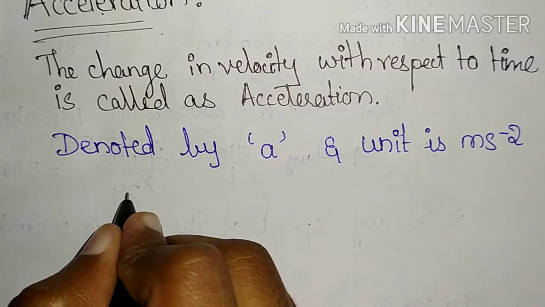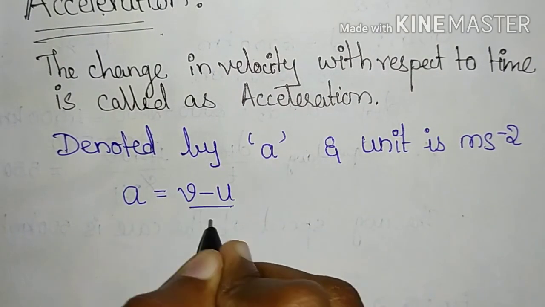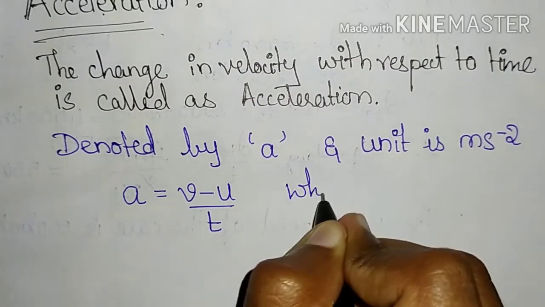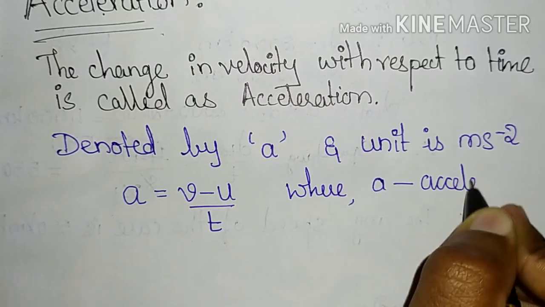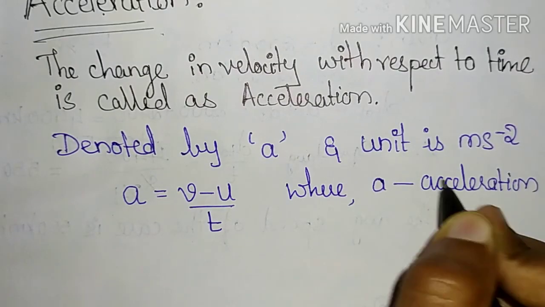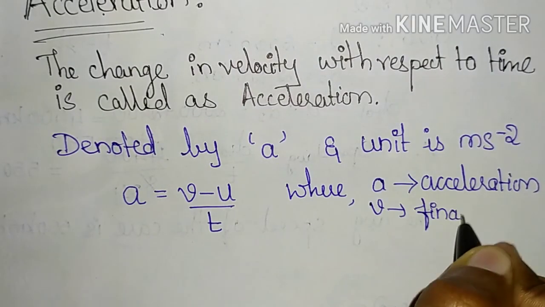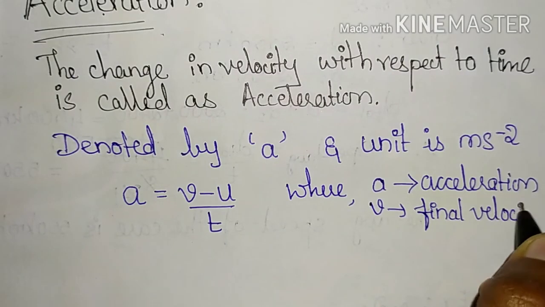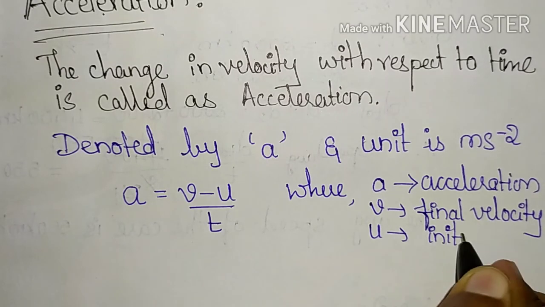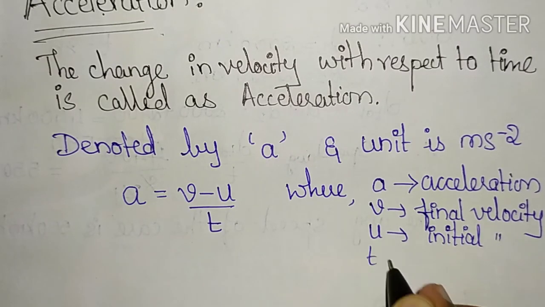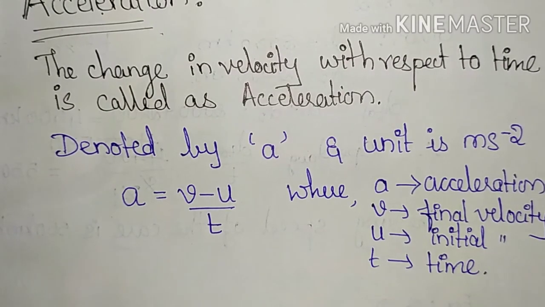Mathematically, acceleration is equal to v minus u by t, where a is acceleration, v is final velocity, u is initial velocity, and t is the time taken for the change.